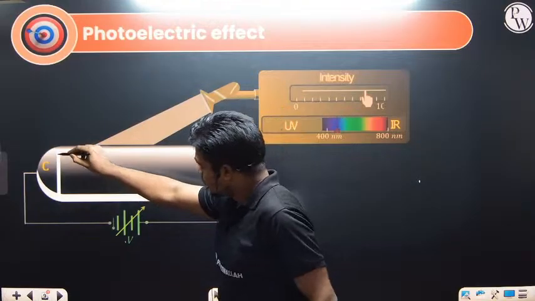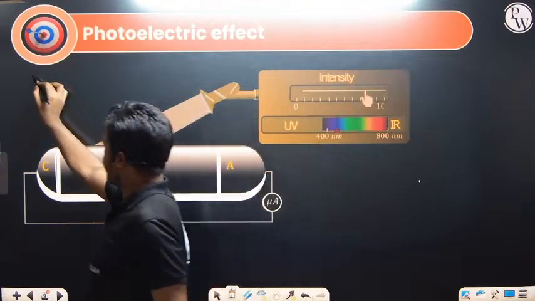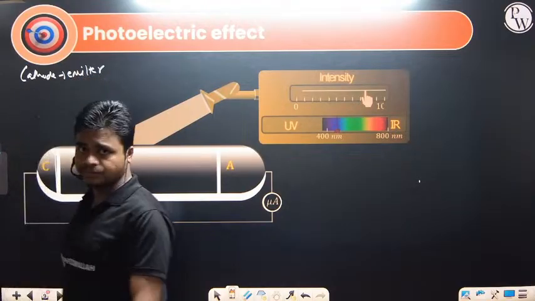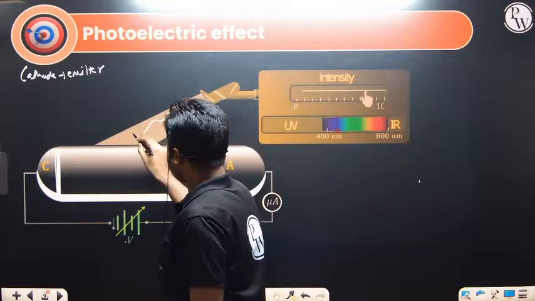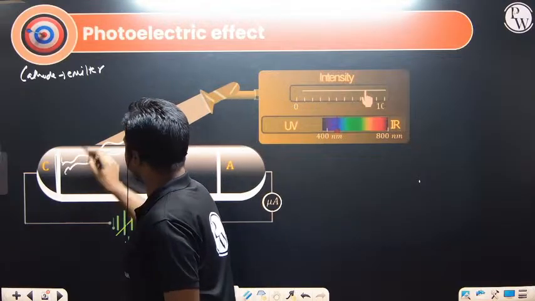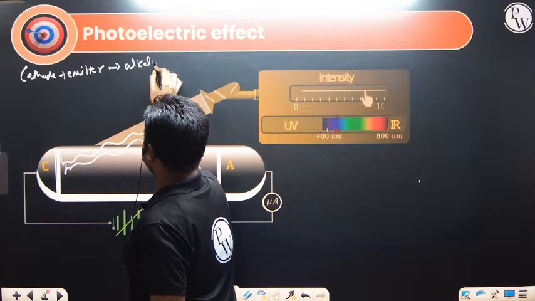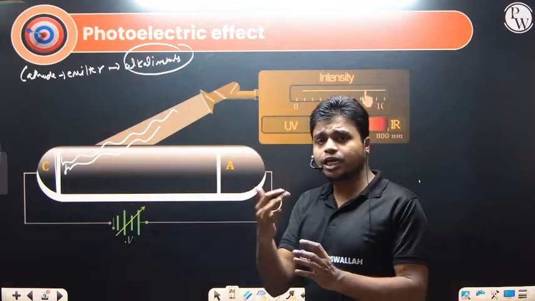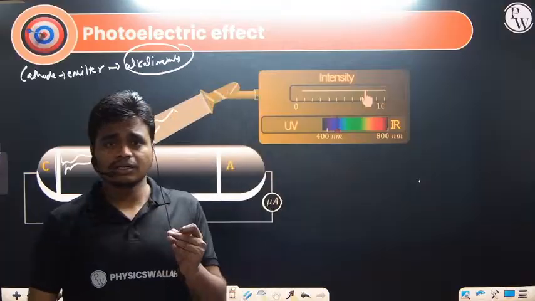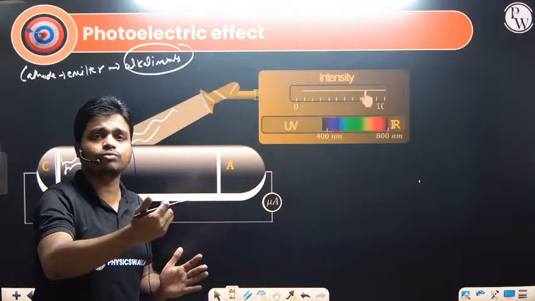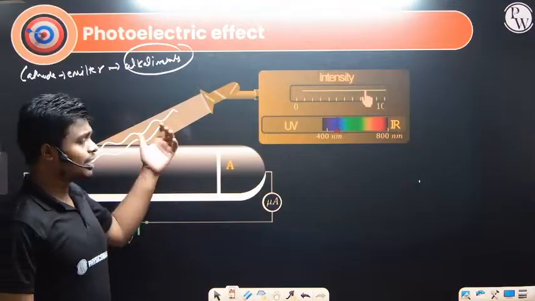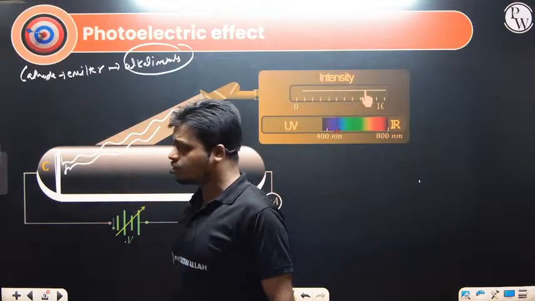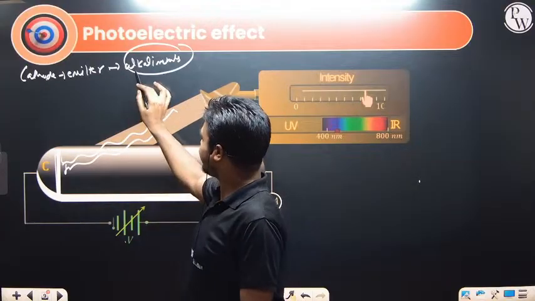So what we have here is one cathode. This is what we define as the cathode, and the cathode we also call the emitter. So the cathode is the emitter from which electrons will be emitted, and light of suitable frequency falls on the cathode. This cathode will be made up of some alkali metals. What are alkali metals? We already know from chemistry that these alkali metals are the most electropositive metals, where the tendency to lose an electron is more, meaning we can remove electrons from these metals easily. So this particular cathode, the emitter, is made up of certain alkali metal materials.